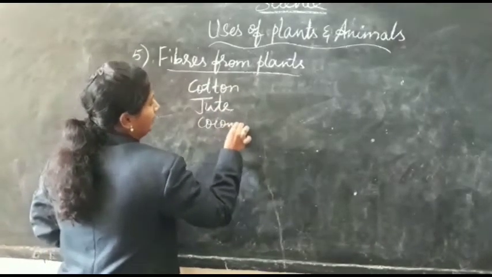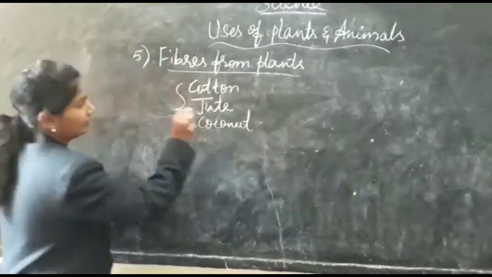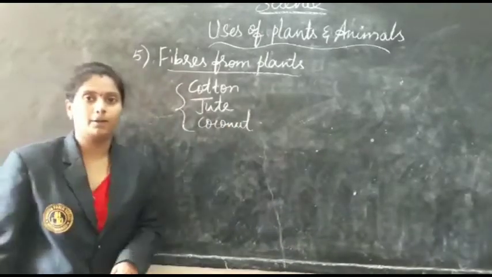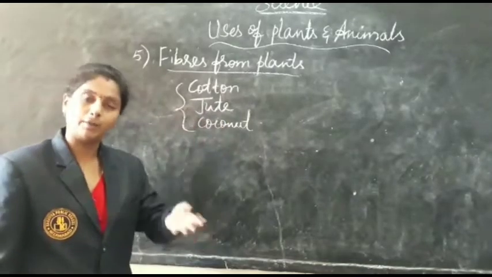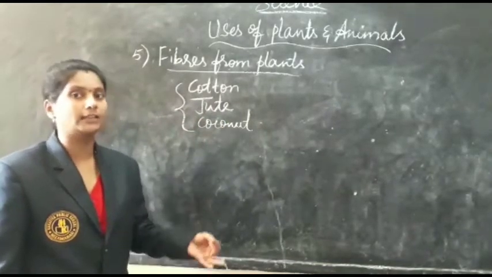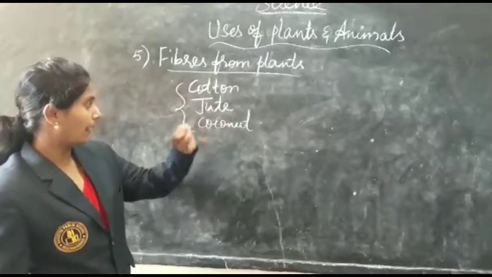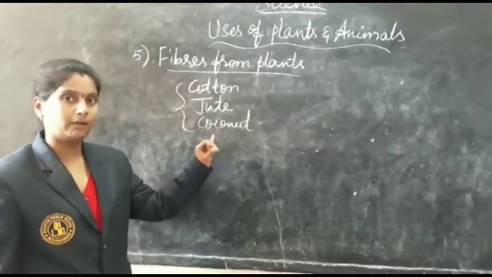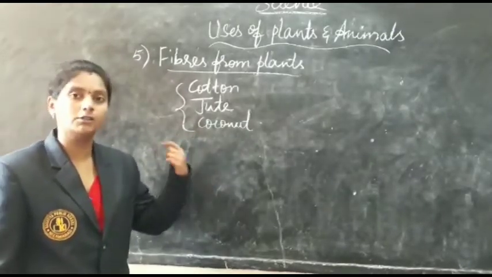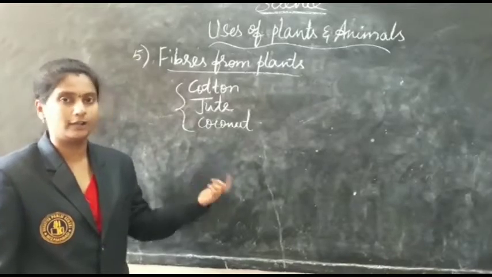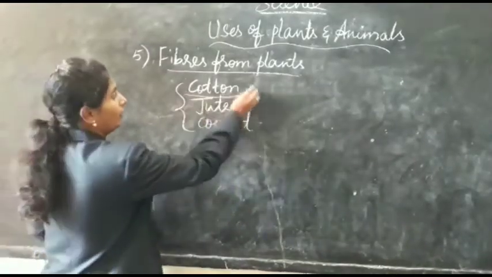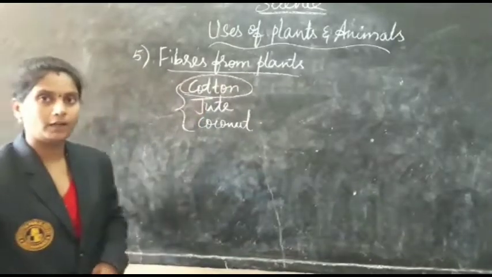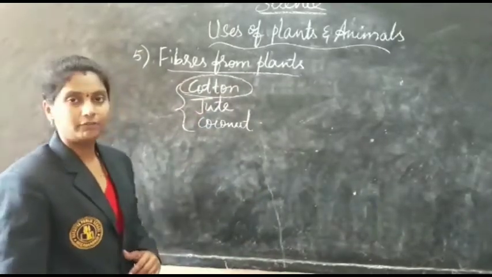Jute is used in the preparation of sarees and jute bags. The fiber obtained from the coconut tree is used in the preparation of broomsticks and door mats, etc.